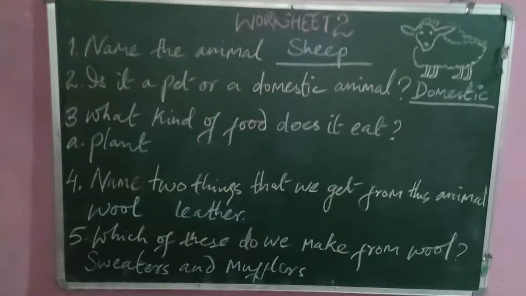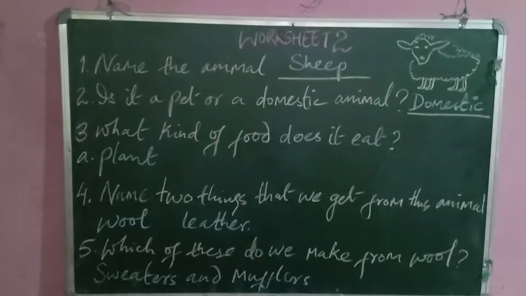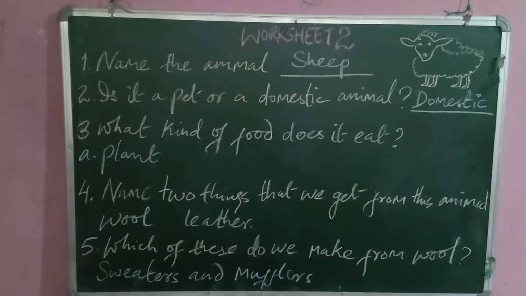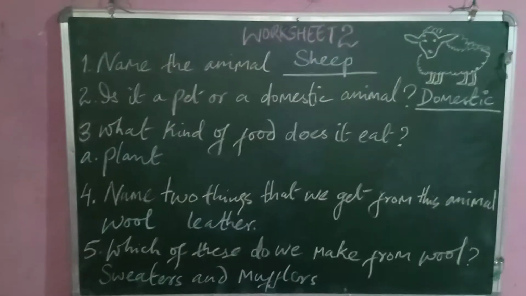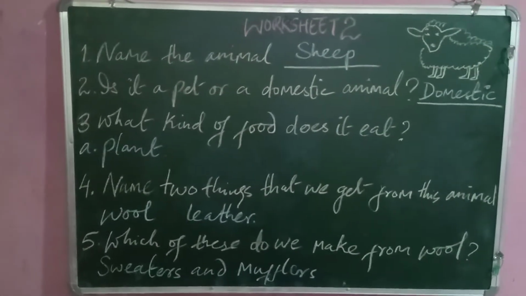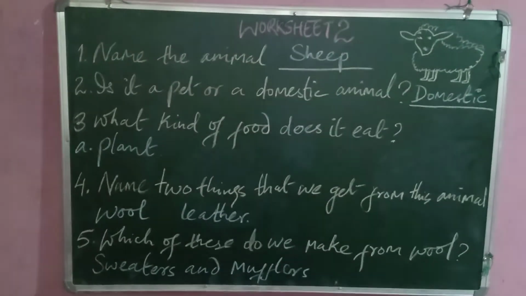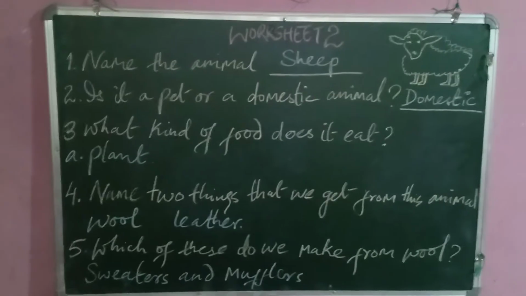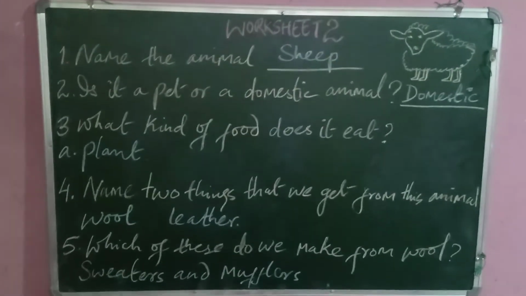Moving on, let's begin with worksheet 2. Name the animal. As you can see in the picture, it is a picture of a sheep, so you have to name it sheep. And then, is it a pet or a domestic animal? Obviously it is a domestic animal.